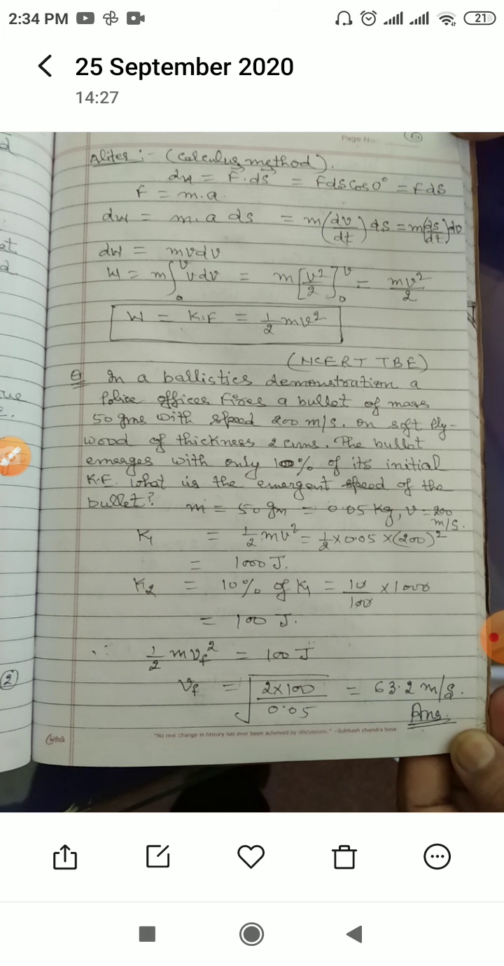F is equal to m into a. So dW is equal to m into a into dS, and a can be written as the differential of the velocity, that is dv by dt. So m into dv by dt into dS. We are taking dS by dt into dv. So this dS by dt is the velocity. So we are getting the expression dW is equal to m v into dv.